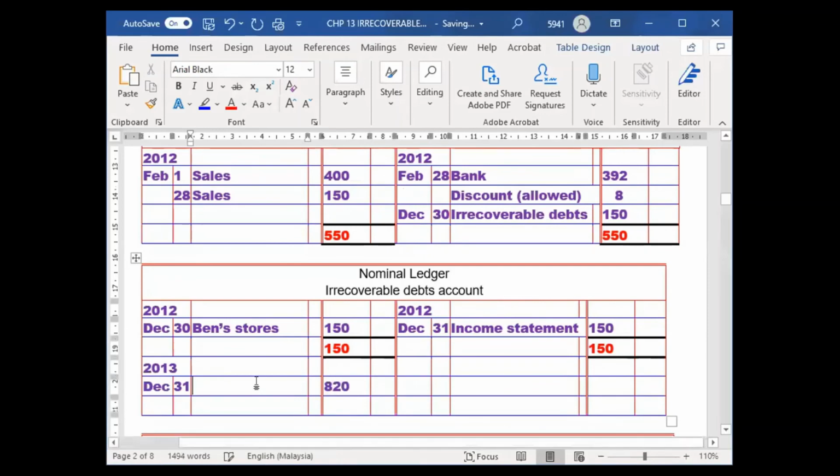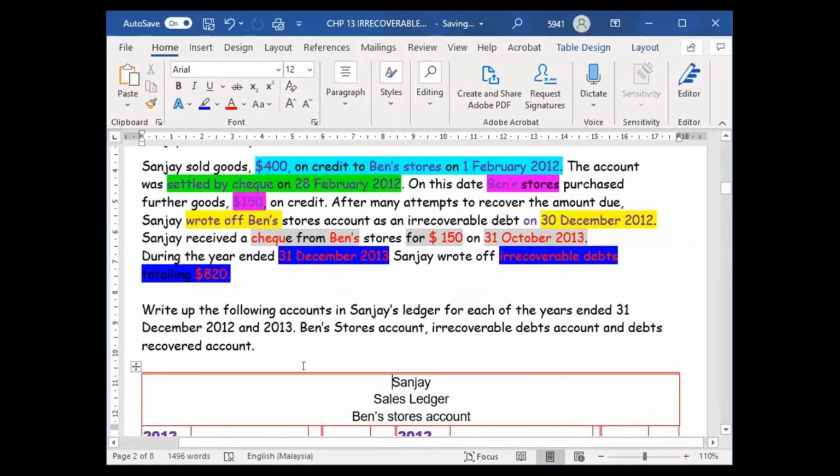But do you know who's the guy? Which guy didn't pay? The last year, 2012, we know, so we write here bank store. But now you don't know who the guy is, so what do we write? Since you don't know the name, we just write trade receivable. Anything happened this year? No, nothing. Okay, 2013 got only 2 transactions.